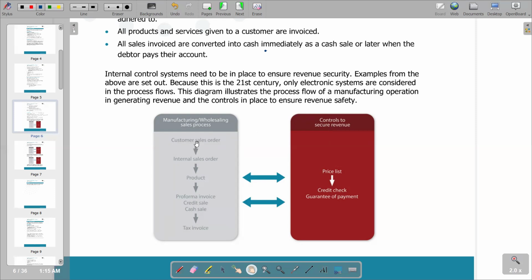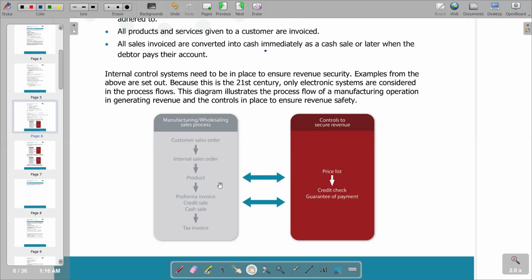Of course, we are going to have the customer coming up with an order that is going to be submitted to the business, and then when the business receives that sales order from the customer, they convert it into an internal sales order, and then from there, obviously, we have the product. And a pro forma invoice also is generated. Very important for us to also understand what actually we mean by a pro forma invoice. So basically, a pro forma invoice comes in advance of delivery.